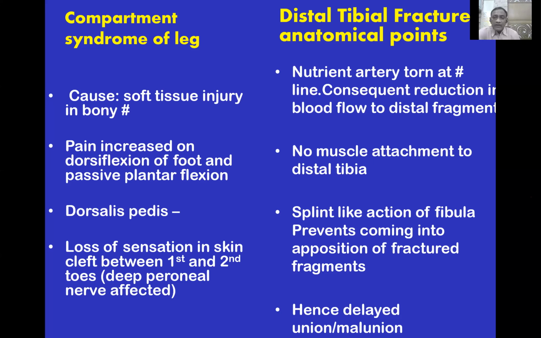Distal tibial fractures are usually known to go into delayed union and non-union. The reason is that the nutrient artery is torn at the fracture site. It comes from above downwards, and the distal fragment will have less blood supply. There are no muscle attachments to the distal tibia. The fibula acts as a splint, and that prevents reduction of the fracture fragments. That's why delayed union and non-union is really common in distal one-third fractures.